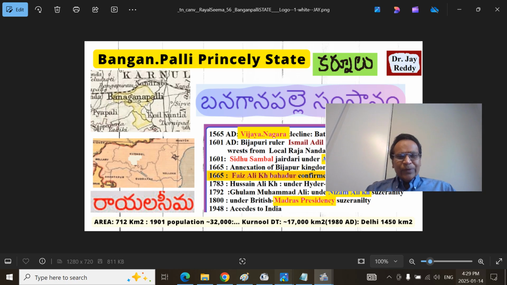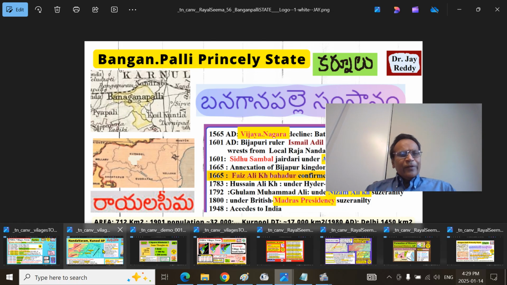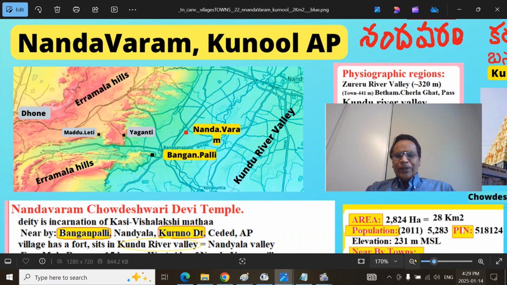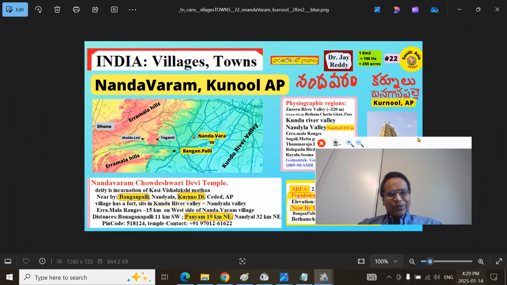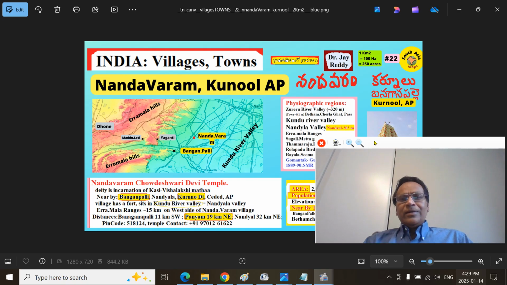So that is about the fascinating Nandavaram Chowdeshwari Mata temple that sits in the Kundu river valley between the Aramalas on the west and Nallamalas on the east, close to the Banganapalle Princely State and Nandyal town, in the historic old Kurnool district of the Rayalaseema region of Seemandhra Pradesh of Dakshinapatha, Bharat Mata.